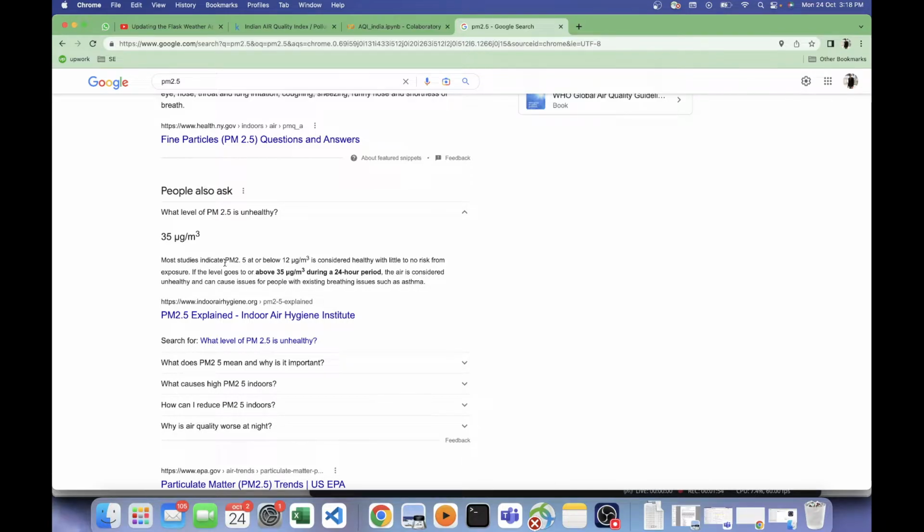Yeah, most studies indicate that PM 2.5 at or below 12 is considered healthy with little to no risk from exposure. If the level goes to or above 35 during a 24-hour period, the air is considered unhealthy. Okay, so we can say that if it is below 12, it is good, it's healthy. If it is between 12 to 35, it is moderate, and if it goes above 35, then it is really bad.